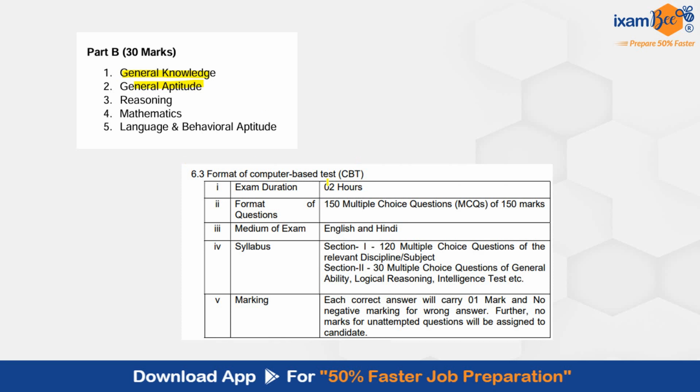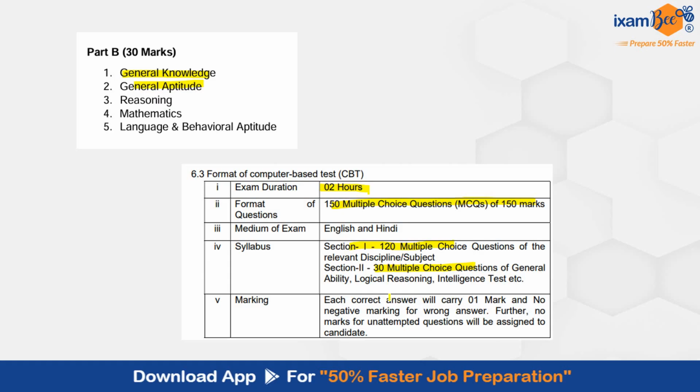The exam duration is 2 hours. It's a computer-based test with 150 multiple choice questions of 150 marks. Section 1, which is your law, has 120 multiple choice questions, and we have already seen the syllabus. And there are 30 multiple choice questions of general ability, logical reasoning, and intelligence test.